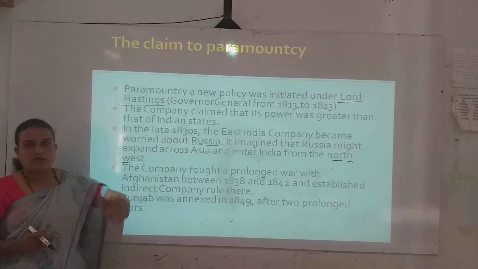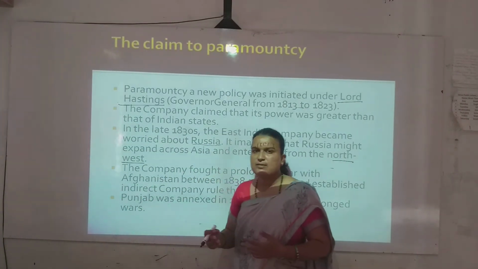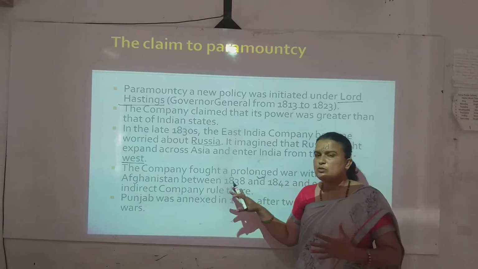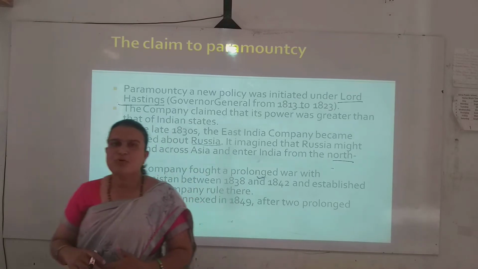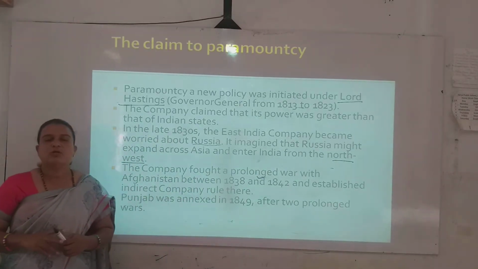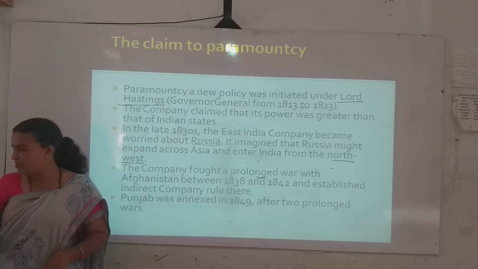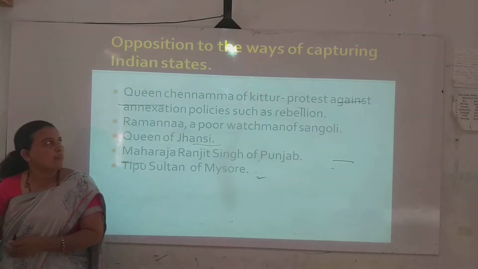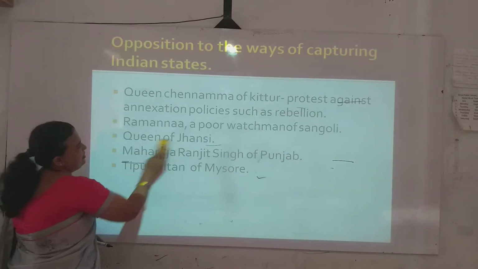So the claim of paramountcy, then the doctrine of lapse, then the subsidiary alliance, these were the methods the East India Company used to annex more and more Indian states, and they established control over vast Indian territories. We can see opposition to these ways of capturing Indian states.